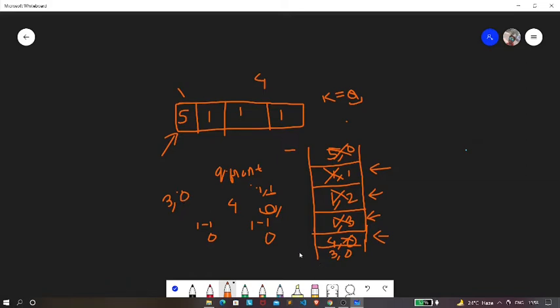Again, our queue front is pointing to this 3 comma 0, so we just need to decrease this 3 by 1, which results in 2 comma 0, and we just need to pop this element from our queue. Next we again decrease this 2 by 1, so it results in 1 comma 0, and hence we push 1 comma 0 and pop this from our queue. So now our queue is pointing to this element, that is 1 comma 0.